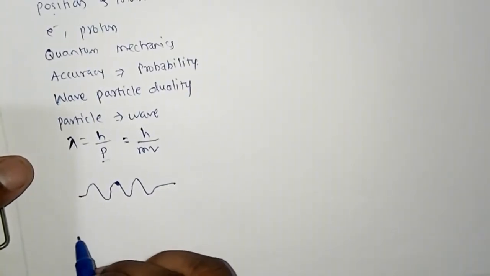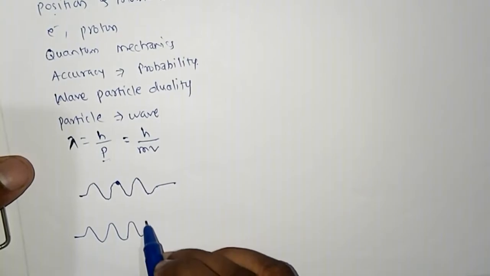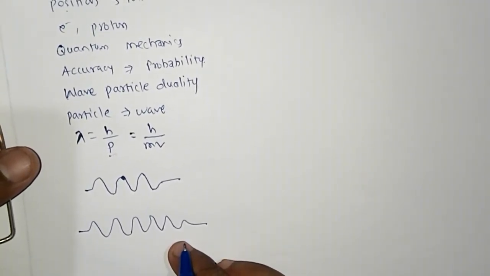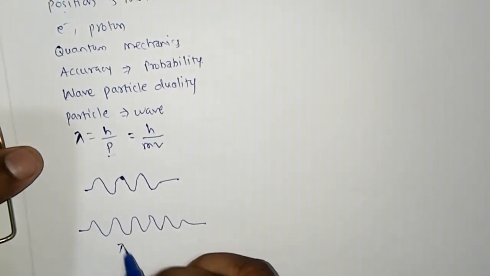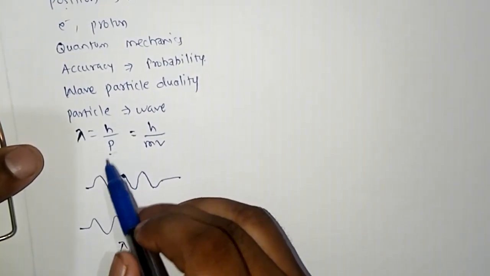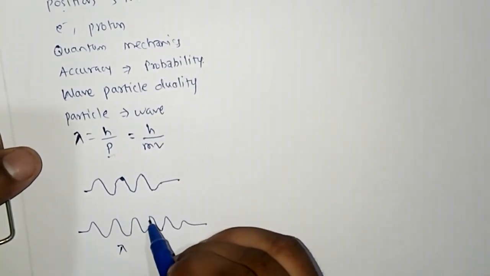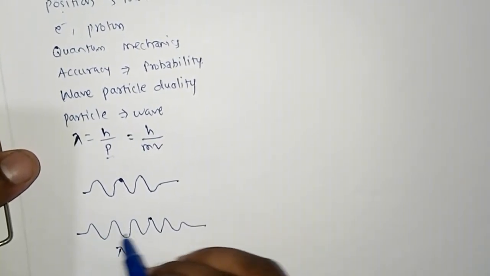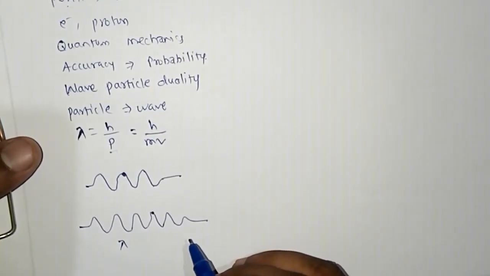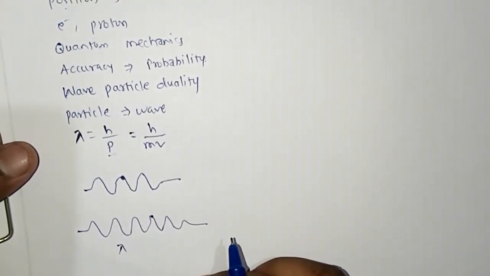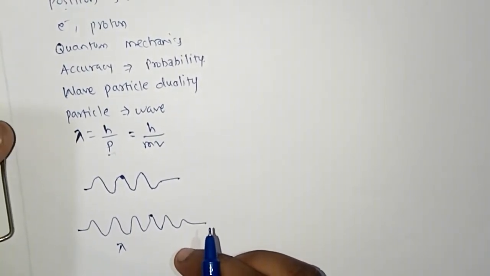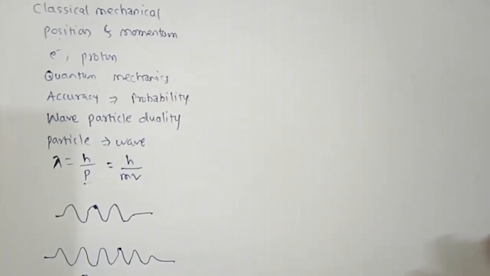Now see this another group of wave. This is a wide wave group, so here we can calculate the value of wavelength more correctly and hence the value of momentum. But now what about its position? We cannot find accurately the value of position since this wave group is wide now, and hence this is the reason for the uncertainty in the measurement of position and momentum at the same time. Now let us examine this principle.